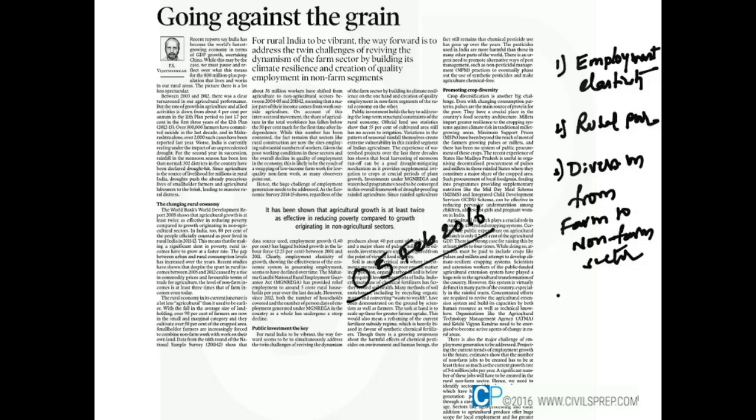The first factor is employment elasticity. It means the number of jobs generated for a unit of growth in a particular sector. In agriculture, the employment elasticity is very high. In rural areas, most of the poverty of India resides. 80% of the total poor in India reside in rural areas, and most of them are dependent on agriculture. If agricultural growth occurs, it reduces poverty drastically.